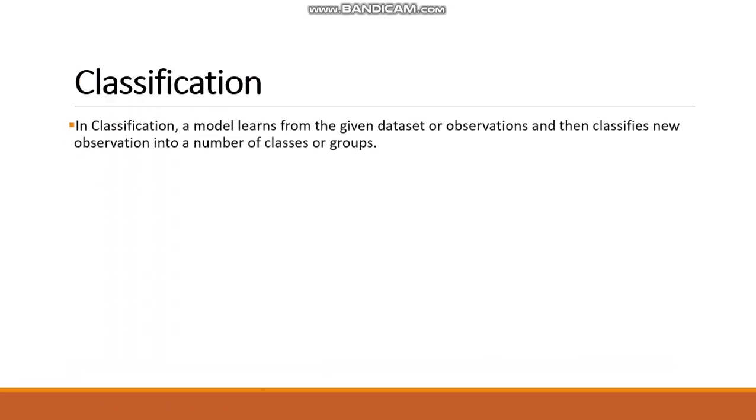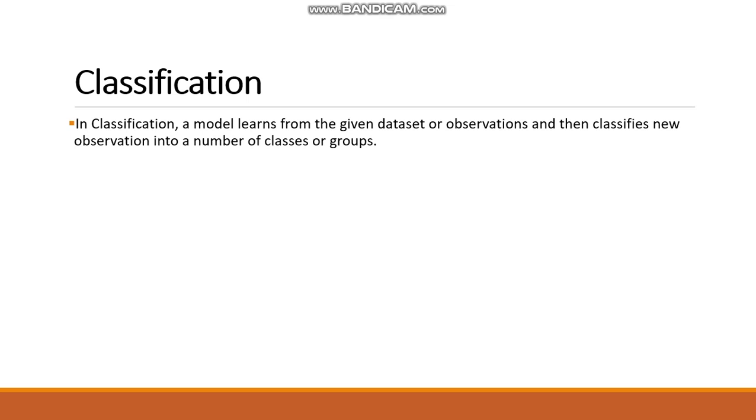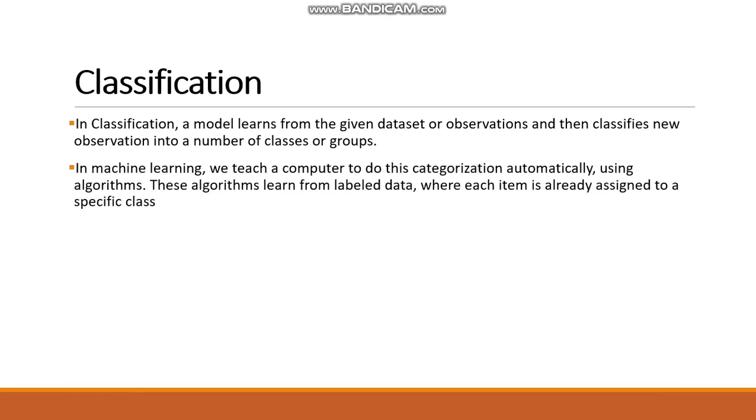Now, what is classification in machine learning? In classification, a model learns from the given data set or observations and then classifies a new observation into a number of classes or groups. In machine learning, we teach a computer to do this categorization automatically using algorithms. These algorithms learn from labeled data. Each item is already assigned to a specific class.